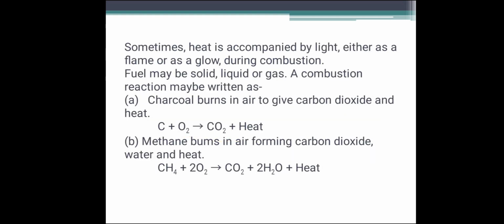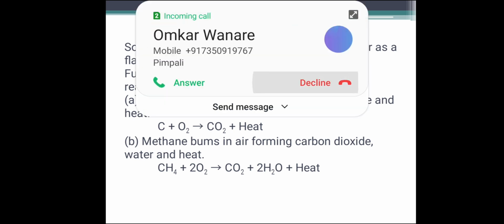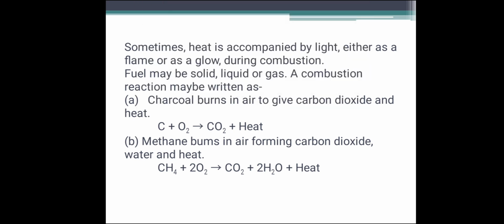So sometimes heat is accompanied by light, either as a flame or as a glow, during combustion. So fuel may be solid, liquid or gas.